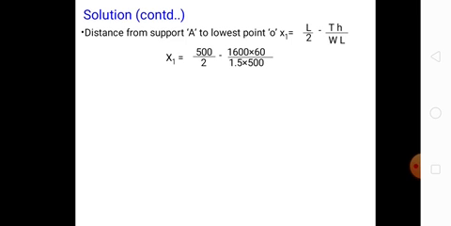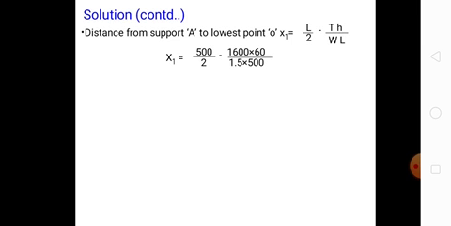Substituting this, we get the values of x1 and x2. So the distance from support A to lowest point O is x1 equal to L by 2 minus TH by WL.